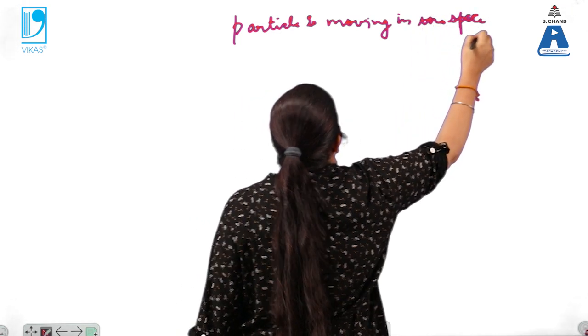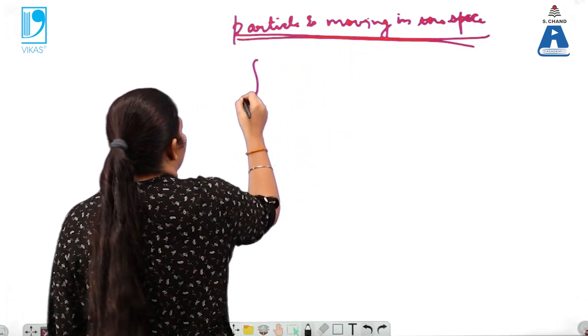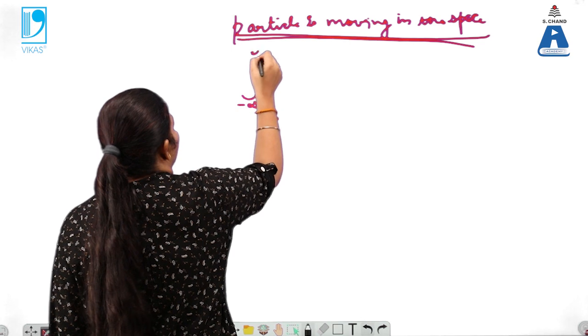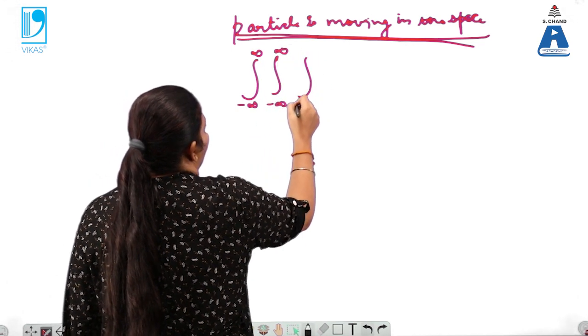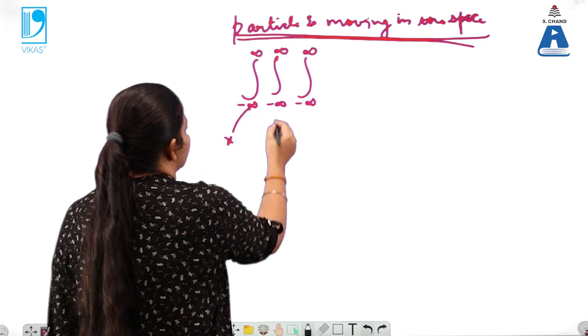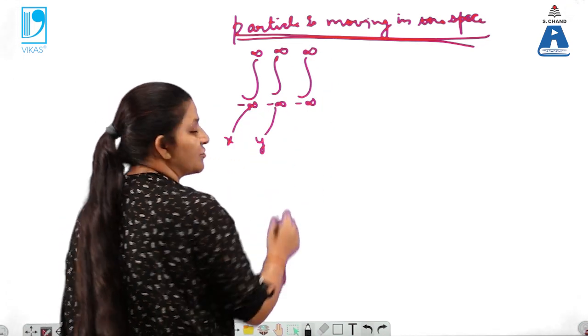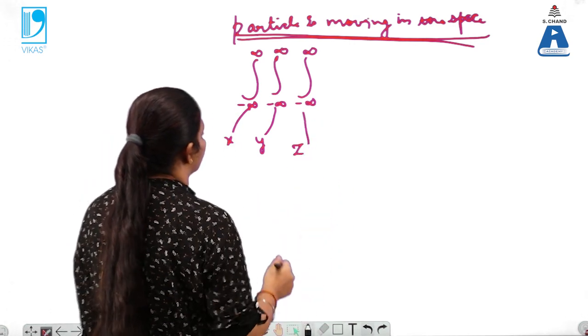then we will write it as: this is a variation for the x-axis, this is a variation for the y-axis, and that will be the variation for the z-axis.